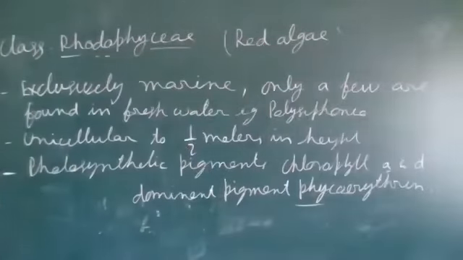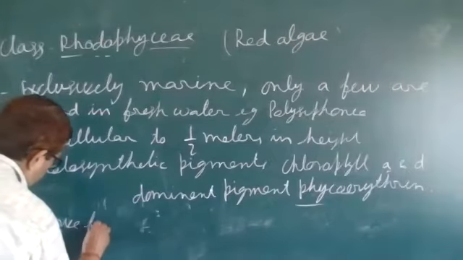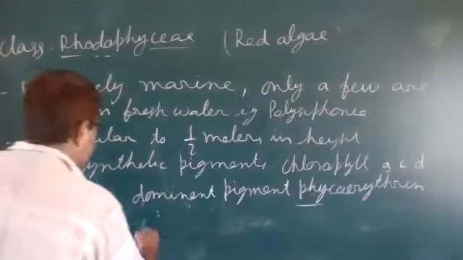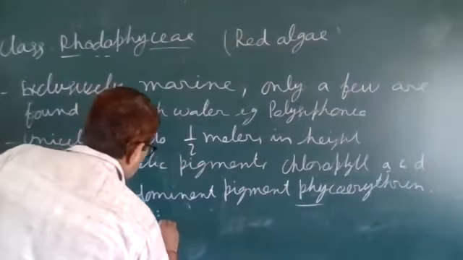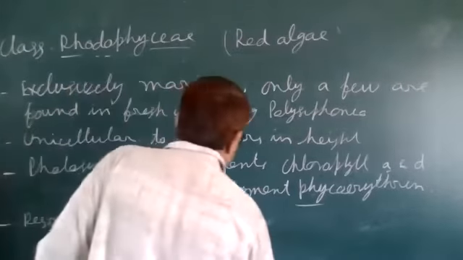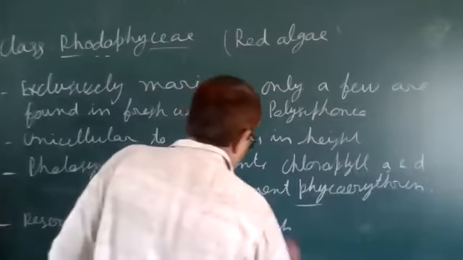And the next important feature is the reserve food. It is found in the form of Floridean starch. This is an important feature.